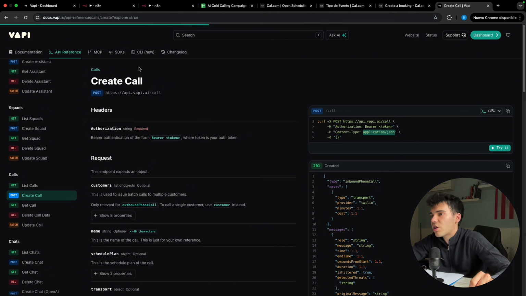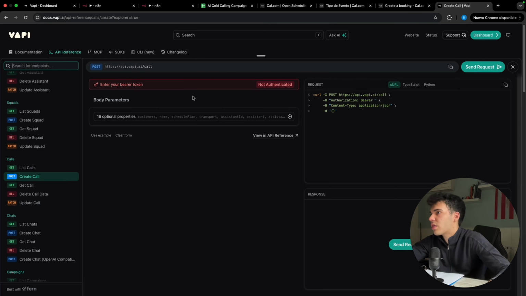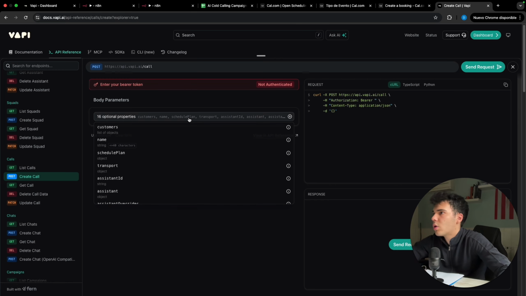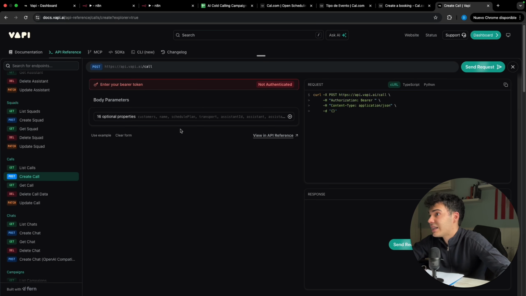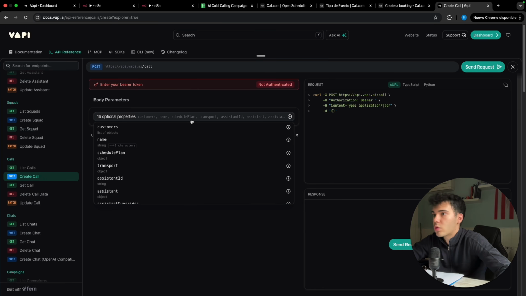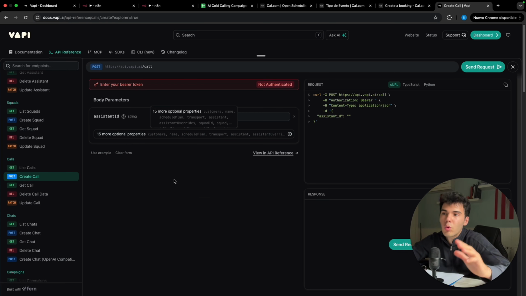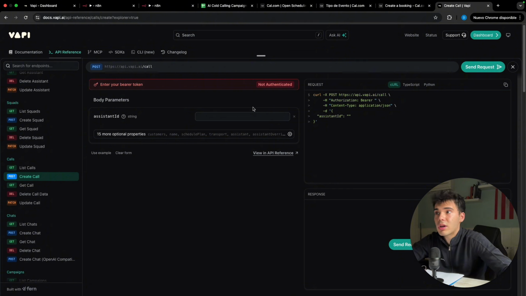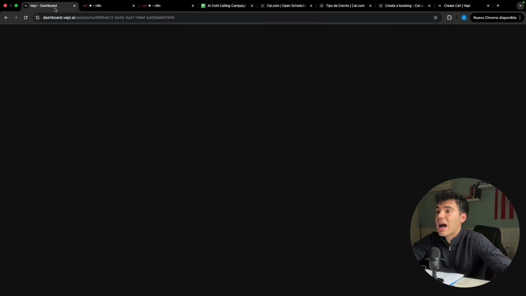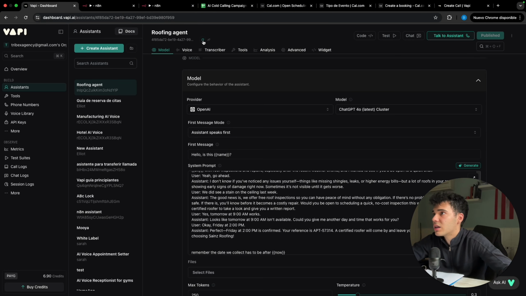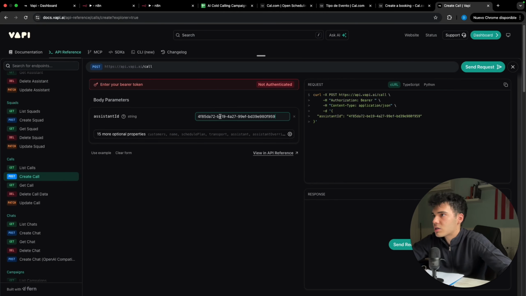So once it charges, we're gonna start adding different things. First of all, we want to add, in this case, the assistant ID. Why? Because we already have created the assistant ID, so we don't have to create one as with the transient assistants as we used to have before. We are gonna add here our assistant ID, that as you can see here, it's this one, so it will just be added here. And I'm gonna actually paste it already.